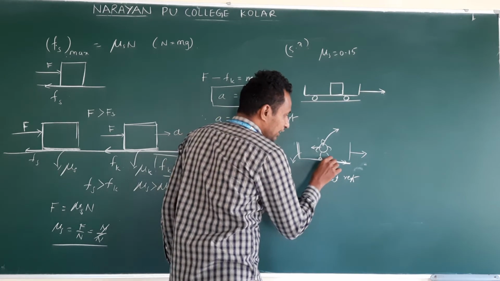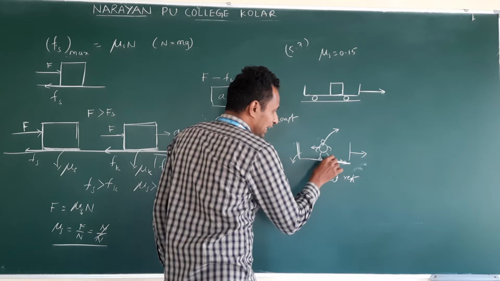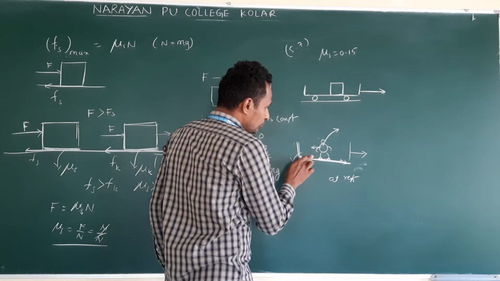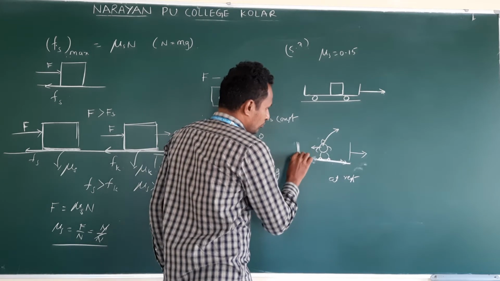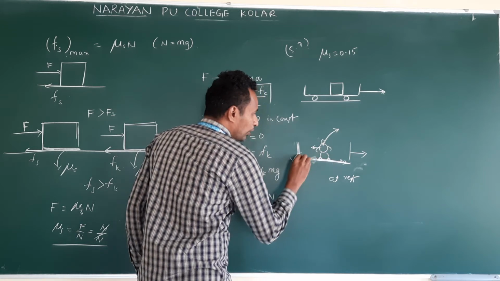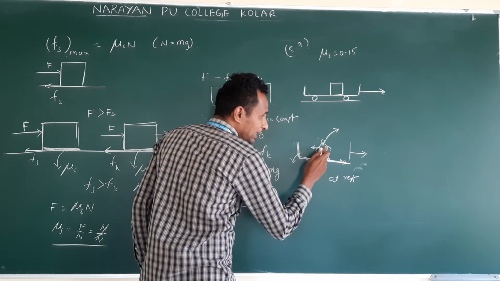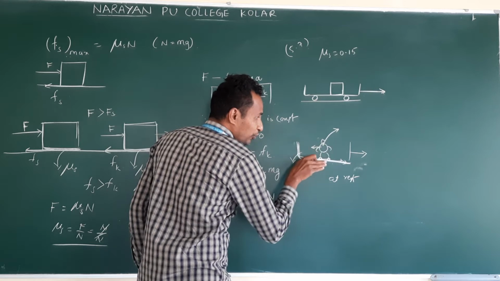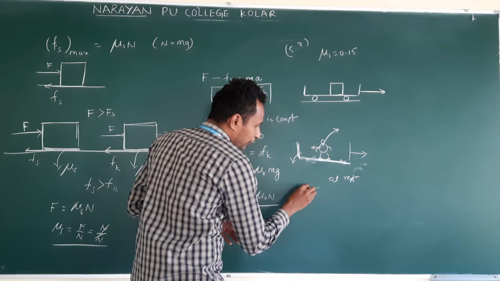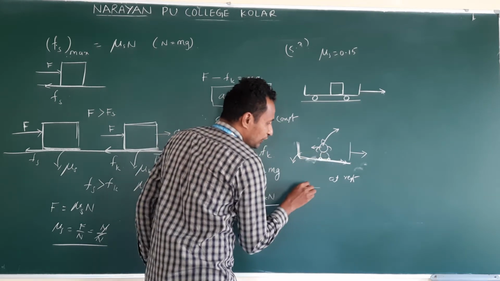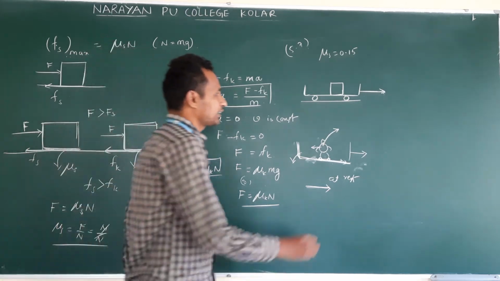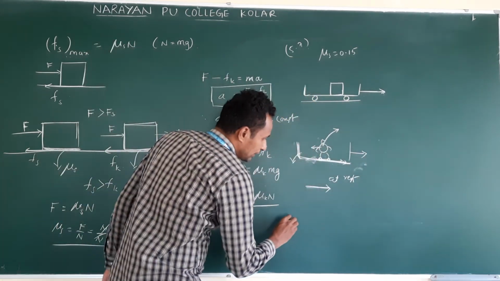Because what happened at this contact surface? As soon as relative motion starts in this direction, friction will act opposite. See, our body tries to move back when the floor moves forward. I will draw like this.